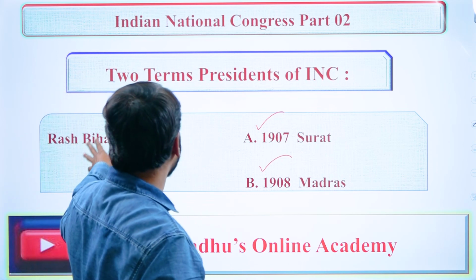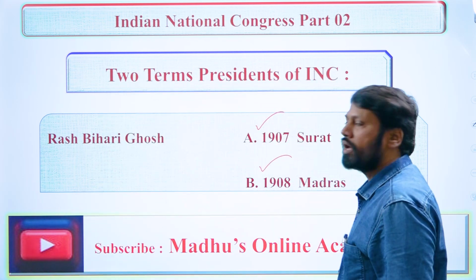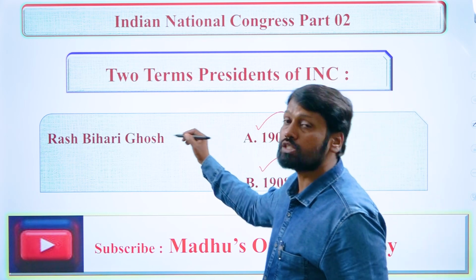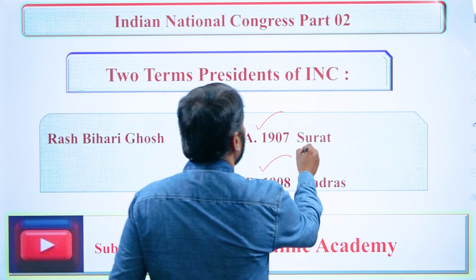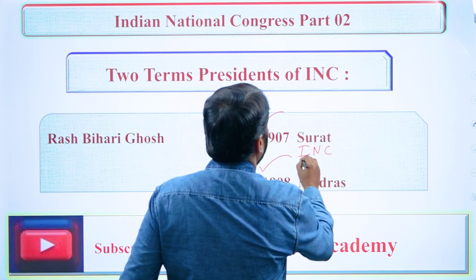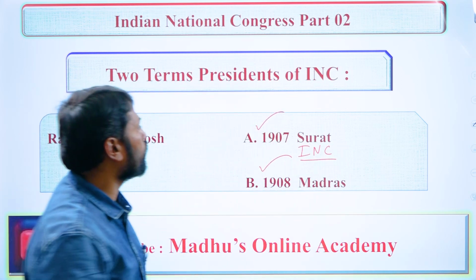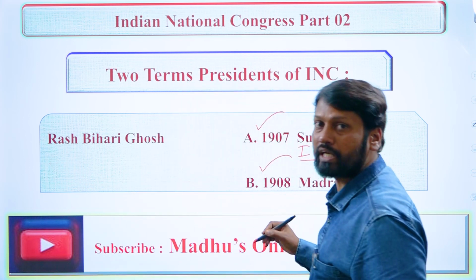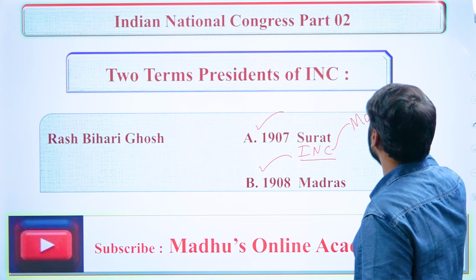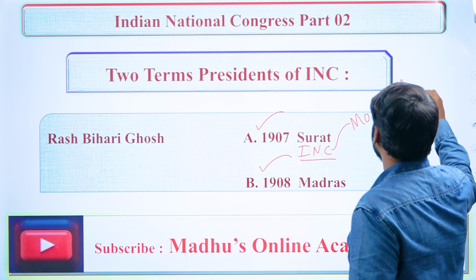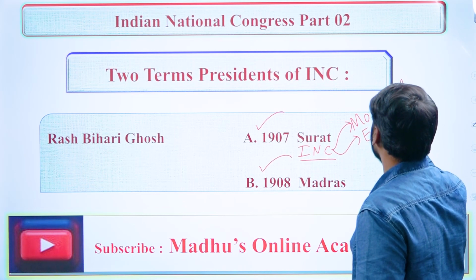Here, what is the significance of Rasbihari Ghosh? Let us look into that also. As we know very well, Rasbihari Ghosh presided over the Surat INC session, that is the Indian National Congress session held in the year 1907 AD, in which the Indian National Congress split into two groups, namely moderates and also extremists.